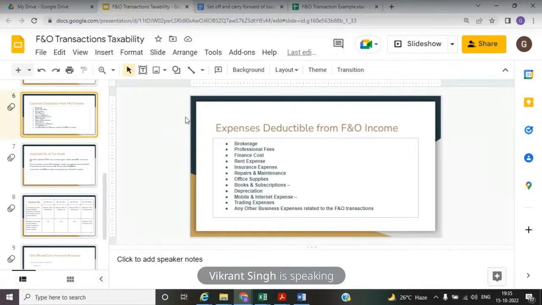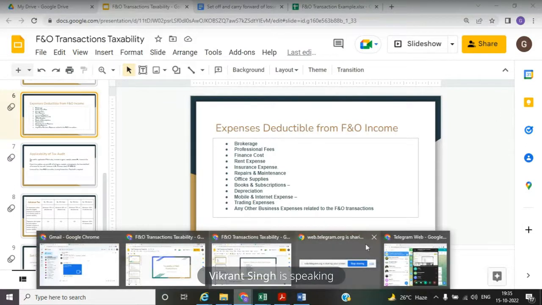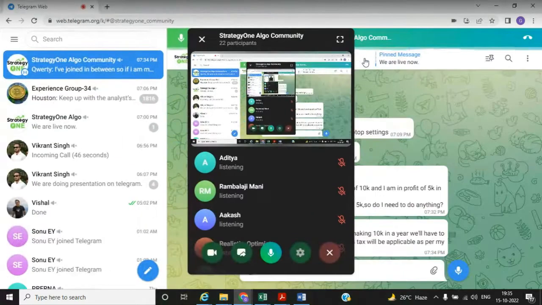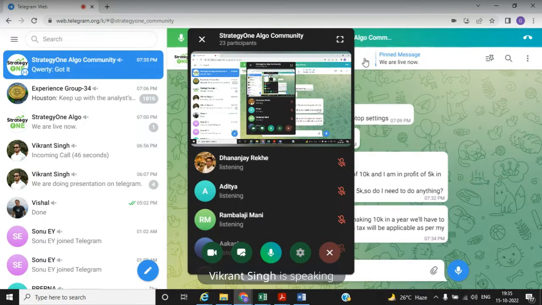There is one more question. If I am making 10K in a year, will we have to pay advance tax, and the tax will be applicable as per my slab? Yes, it will be as per your slab, but it is not applicable on 10,000 income. It is applicable on 10,000 tax actually. It means when your tax is coming to 10,000 rupees, then you need to pay the advance tax, not on income. You got my point? I got it.